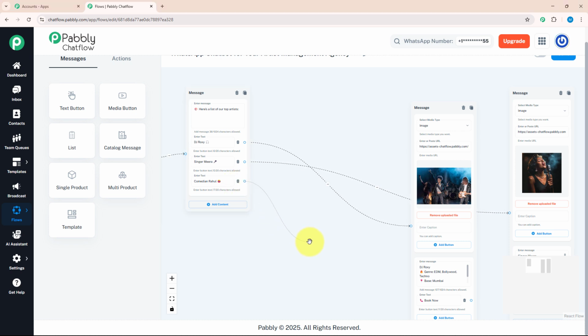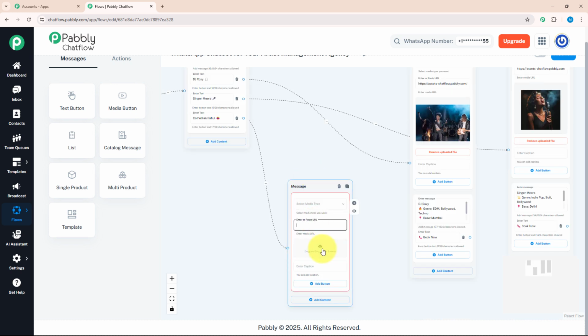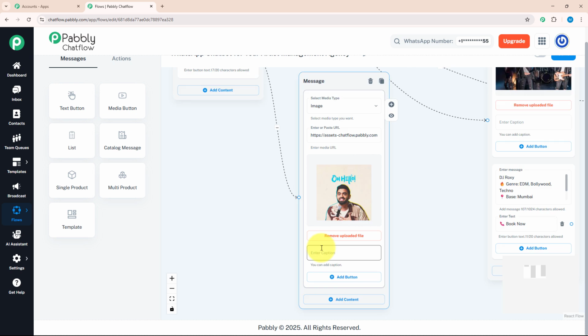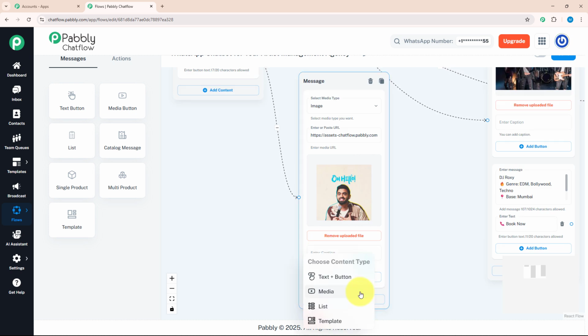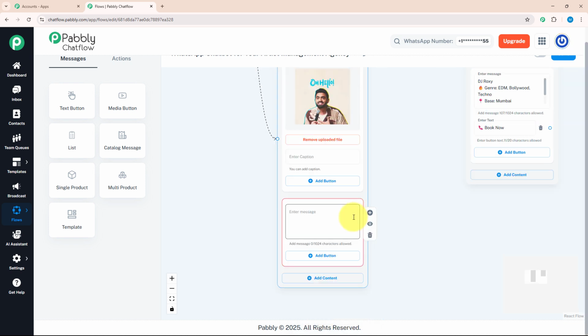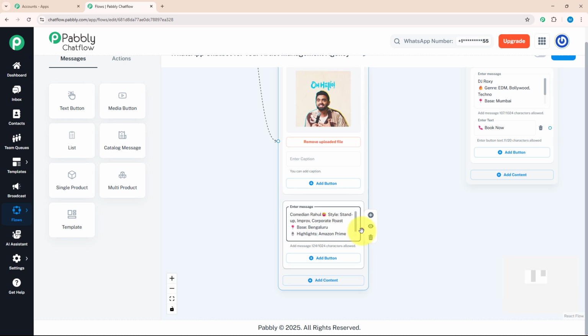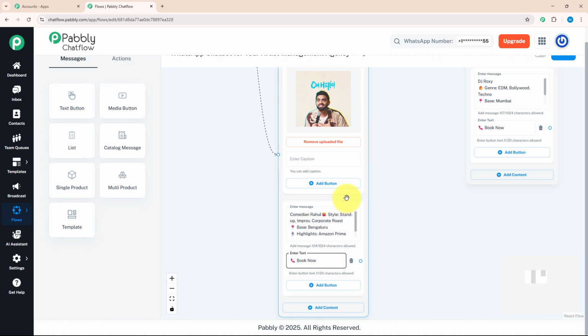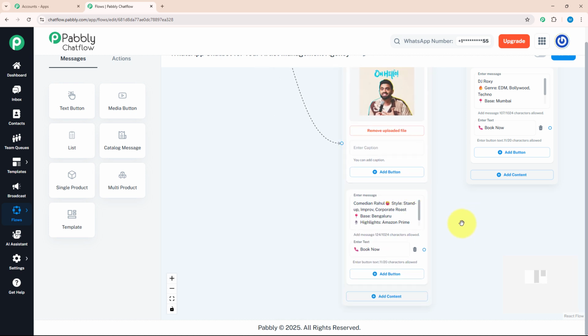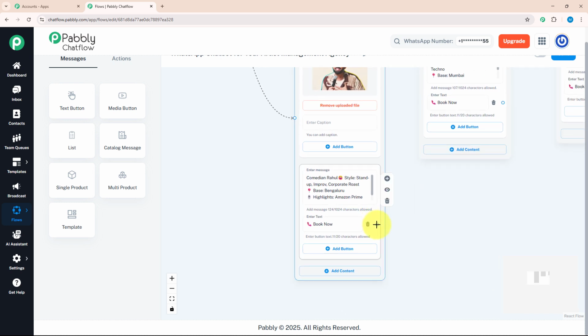For that, I will drag and drop this option, select the media button, and browse an image of comedian Rahul, something like this. After that, I will add content about him by clicking on the add content button and selecting the text button. Over here, I will enter my message like this. And with that, I will add an action button which says book now. After giving details about all 3 artists, I will move to the book now button and give a separate message for that.